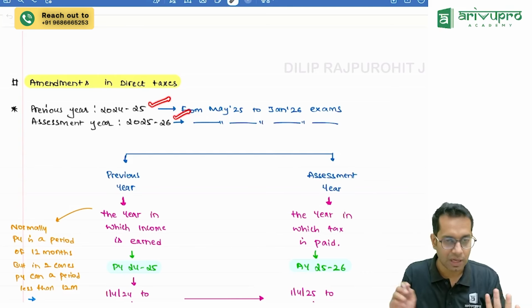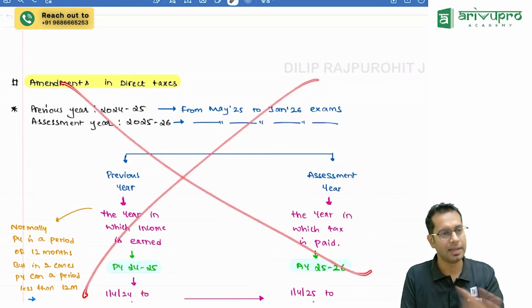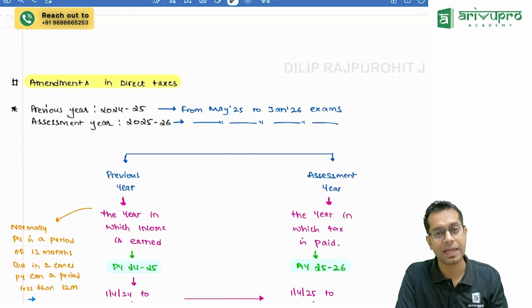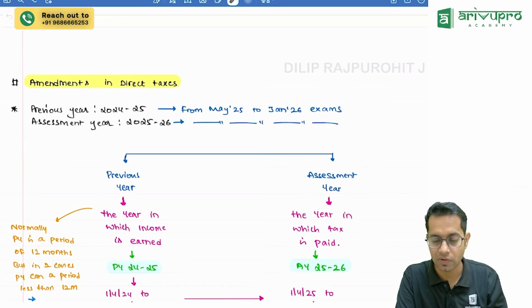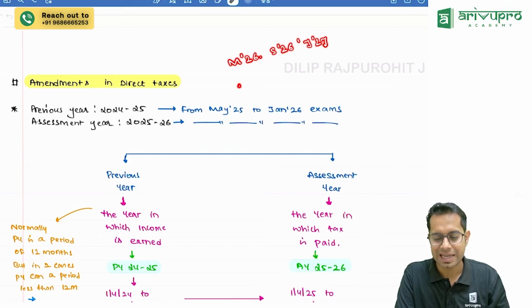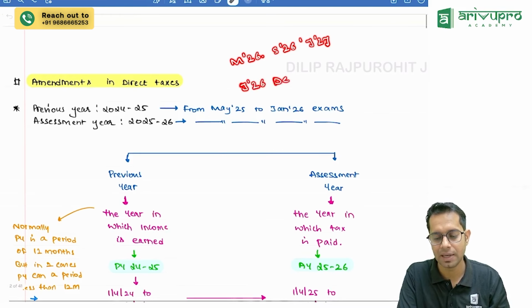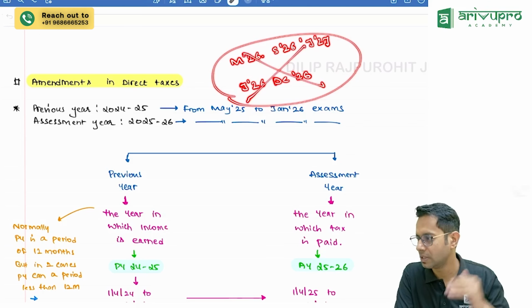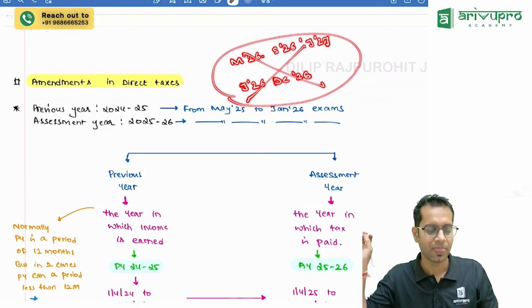Now, please note, whatever you are seeing is not applicable to those who are going to write the examination from next year onwards. If you are a CA student writing the examination in May 26, September 26 or January 27, this is not applicable for you. And if you are a CS and CMA student writing the examination in June 26 and December 26, this is not applicable to you. You don't have to watch this video. You can stop this and go do whatever you want to do in your life.